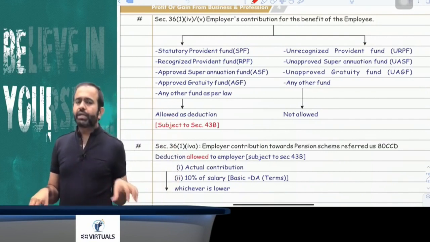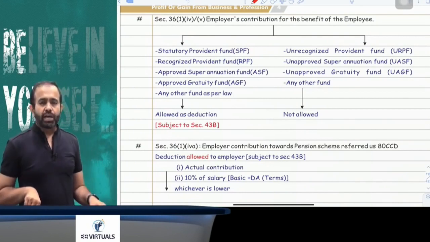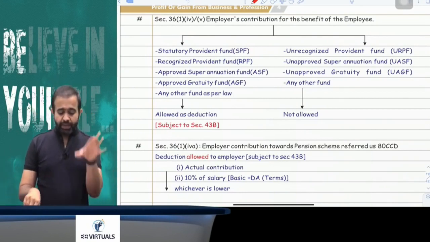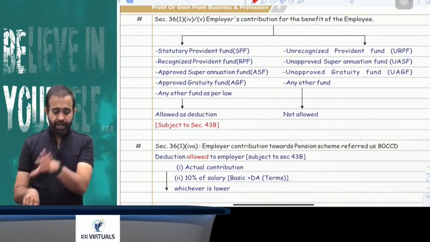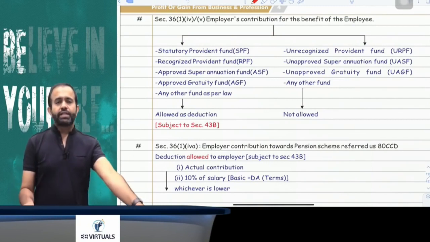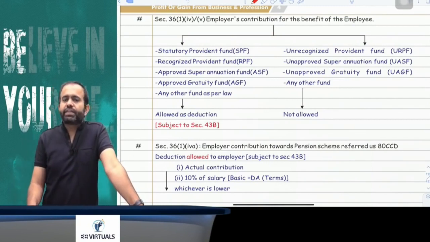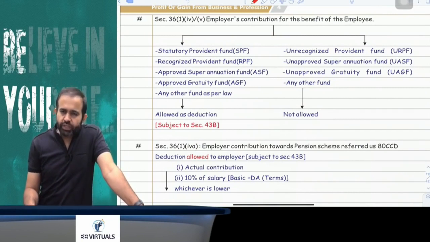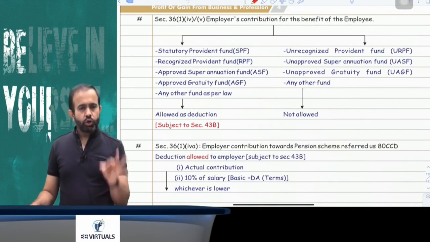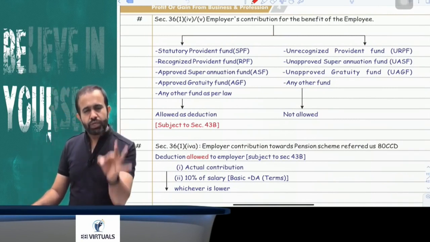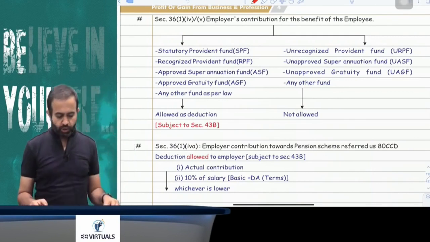Now try to understand. Employer contribution towards RPF, SPF, ASF, AGF and a fund as per any other law is allowed as deduction, but there is an interference of Section 43B. 43B says that it is allowed as deduction only if the actual payment is made up to the due date of return filing, otherwise it is not allowed as deduction.